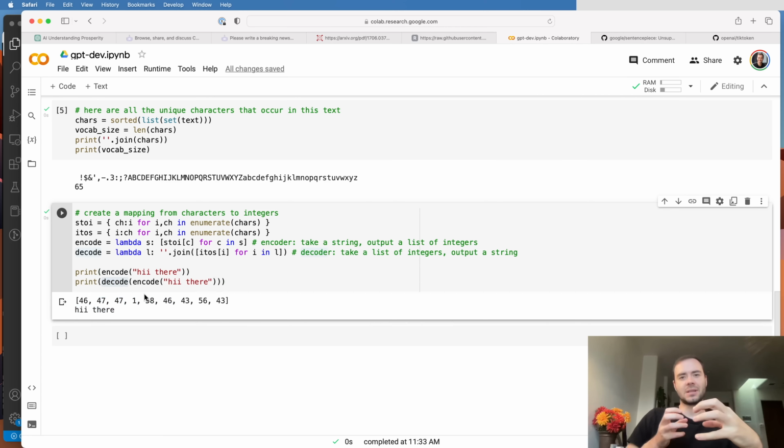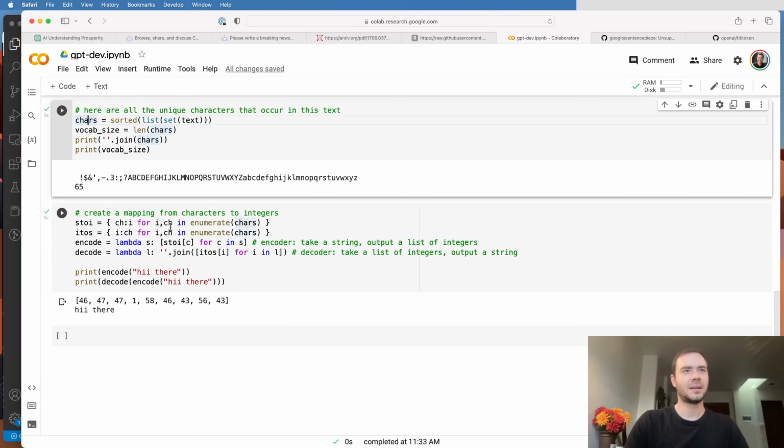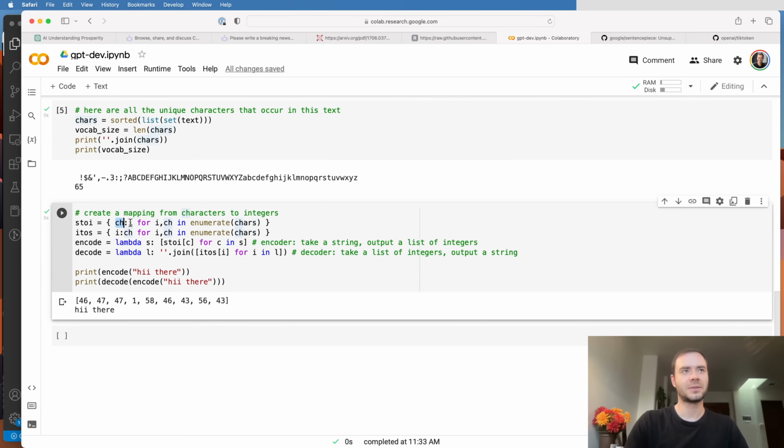So it's really just a translation to integers and back for an arbitrary string, and for us, it is done on a character level. The way this was achieved is we just iterate over all the characters here and create a lookup table from the character to the integer and vice versa. Then to encode some string, we simply translate all the characters individually, and to decode it back, we use the reverse mapping and concatenate all of it.